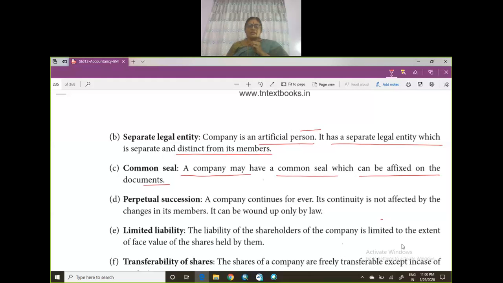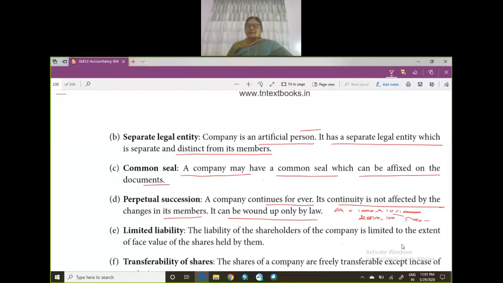Perpetual succession is another characteristic of a company. That means the company continues forever. It's not a short-term goal. Its continuity is not affected by the change in its members. It can be wound up only by law. Now, for example, A is purchasing 1000 shares from Reliance Mart. Value of the share is 10 rupees. So total 10,000 rupees is invested. Now after 2 months, the value of the share goes up to 100 rupees. 1000 shares are purchased, right? So 1000 into 100. So 90 rupees increase in the share.